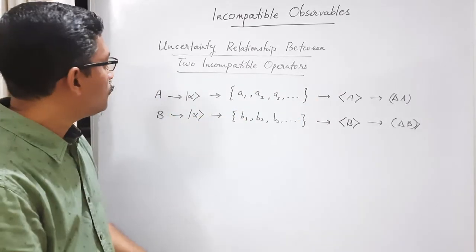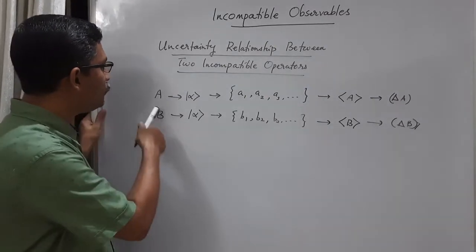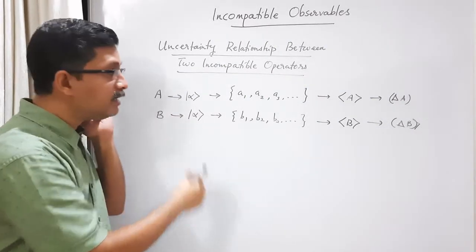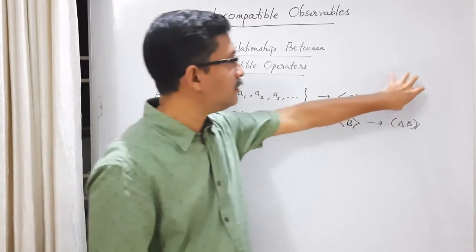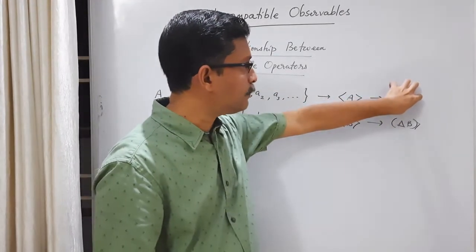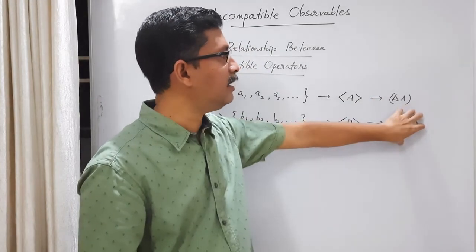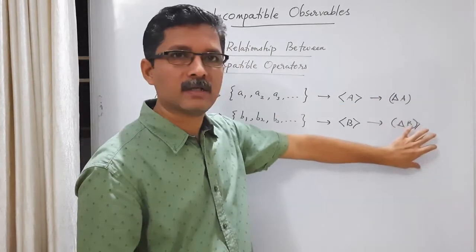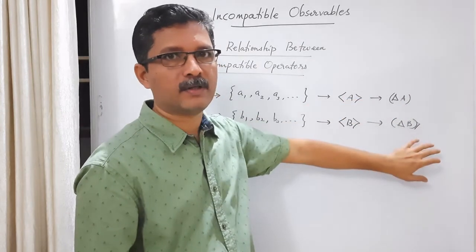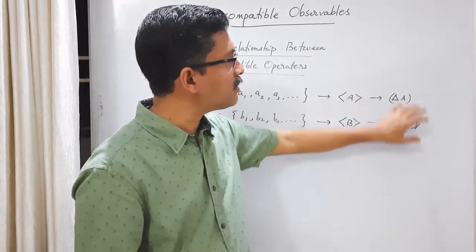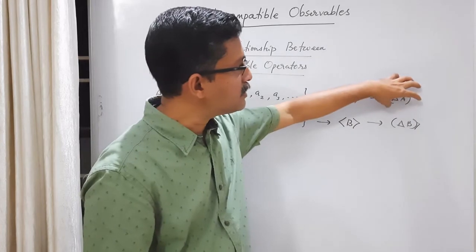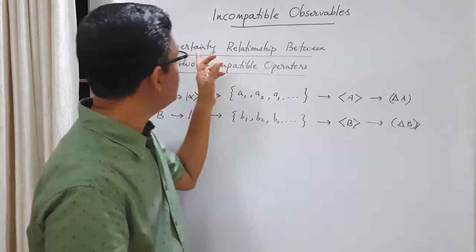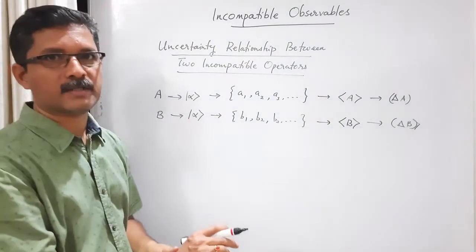Okay. So whatever the situation, if you measure A and B, you are measuring A and B in the same state. It means that this spread in A and spread in B are measured in the same state. Then there will be a correlation between spread in A and spread in B. And this correlation relationship between the uncertainty in A and uncertainty in B is called uncertainty relationship.